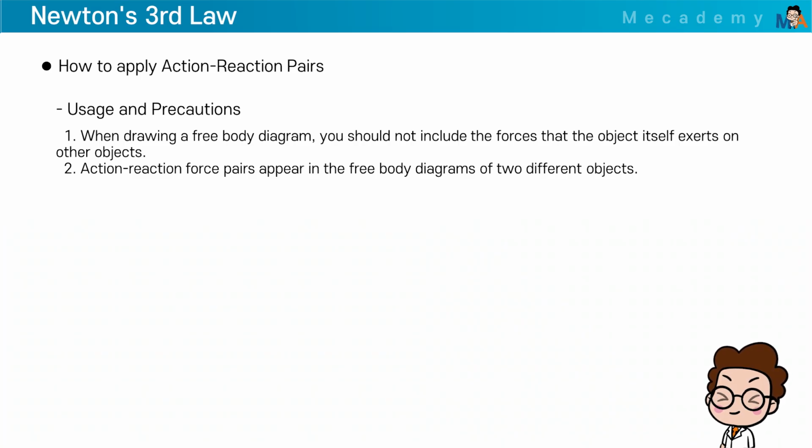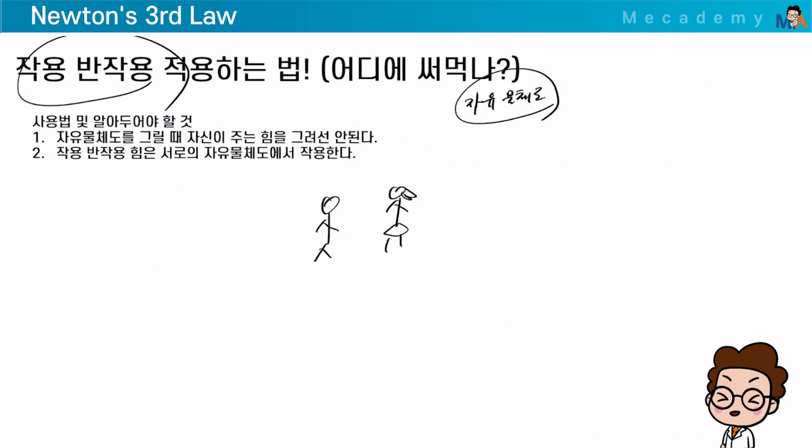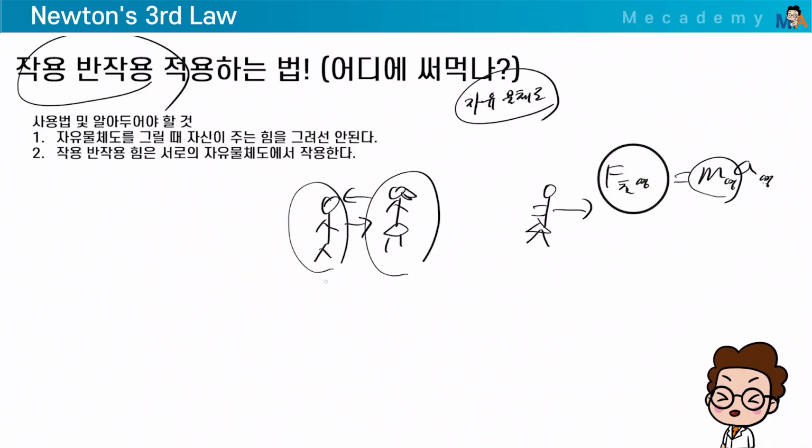When drawing a free body diagram, do not draw the force you exert. Action and reaction apply to the free body diagram. Let's look at Cheolsu and Younghee. If Cheolsu and Younghee are there, the force that each exerts on the other is action and reaction. When drawing Younghee's free body diagram, you should only draw the force that Cheolsu exerts on her. That's why F equals ma. Here it would be Younghee. Since Younghee is moving, it would be Younghee's acceleration, right? Then this is the force Younghee exerts on Cheolsu.